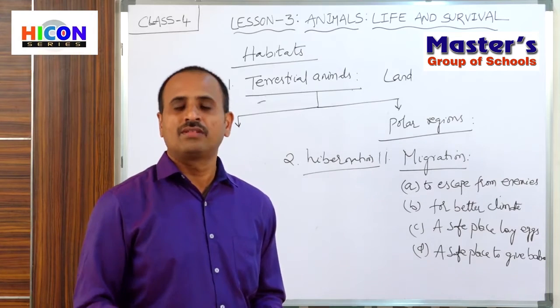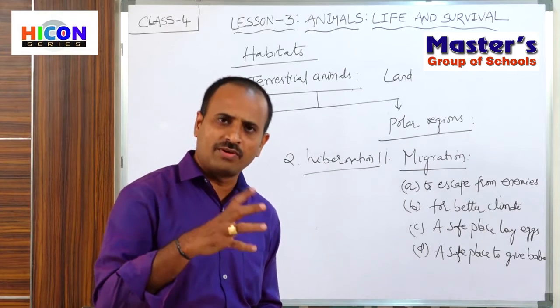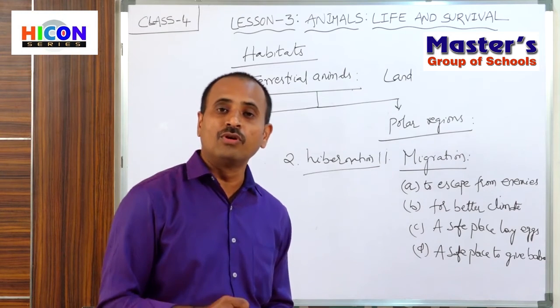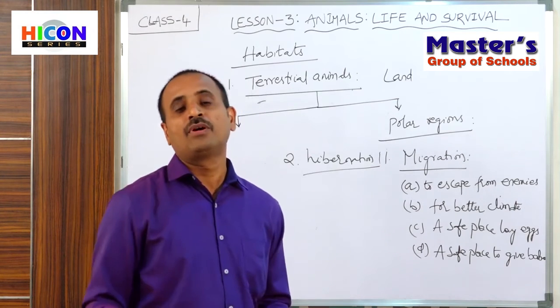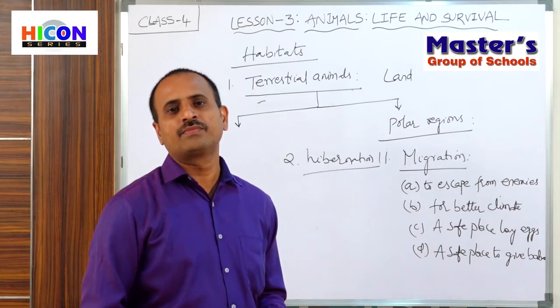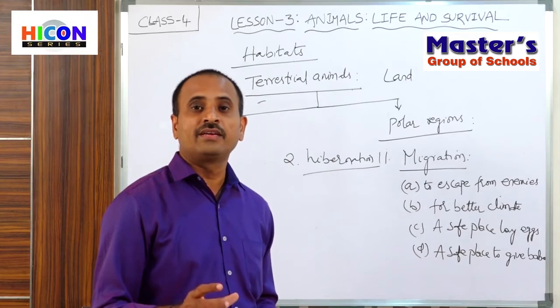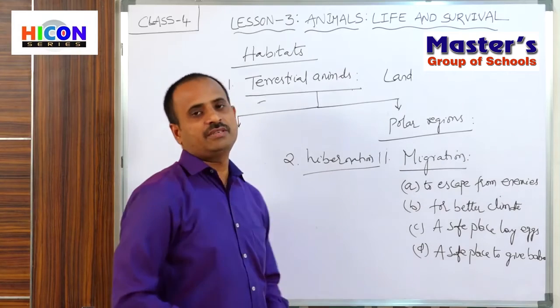That's why some animals, to escape from these unfavorable conditions, go into a deep sleep for up to 6 months. So this state of deep sleep in winter is called hibernation.